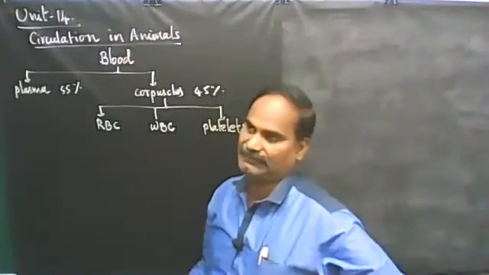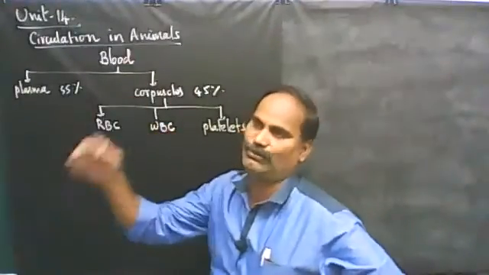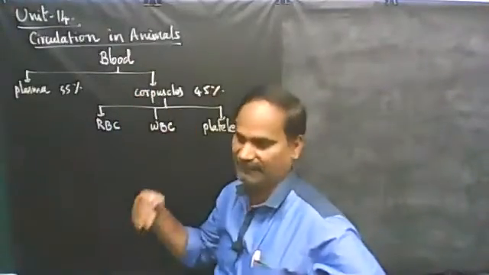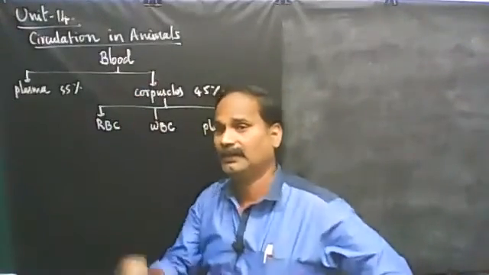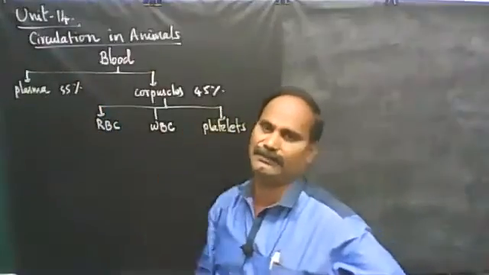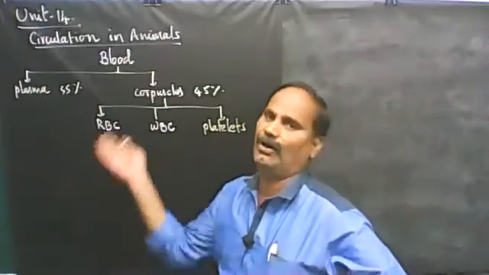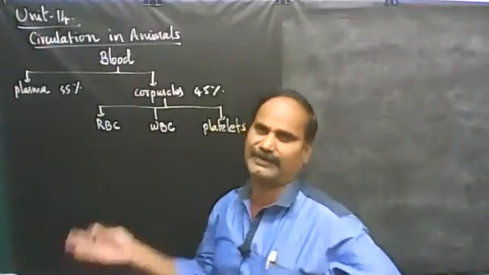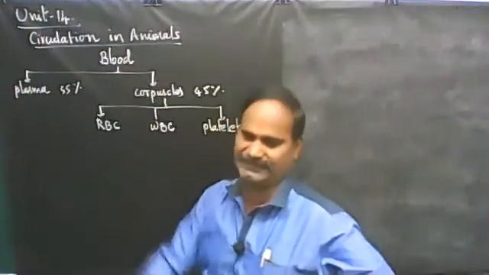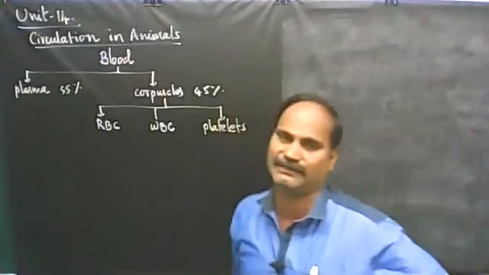In each and every cell waste materials are formed, urea, ammonia and other nitrogenous and non-nitrogenous waste materials, and they also come along with the plasma part of the blood. So it contains inorganic material, organic material like nutrients, gases like oxygen and carbon dioxide, and waste material. Everything is in the plasma part of the blood.